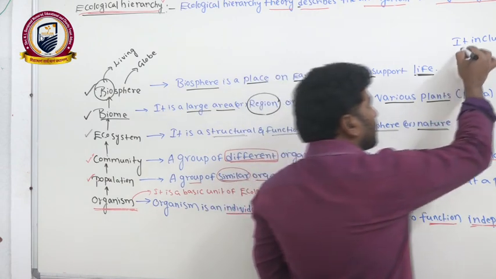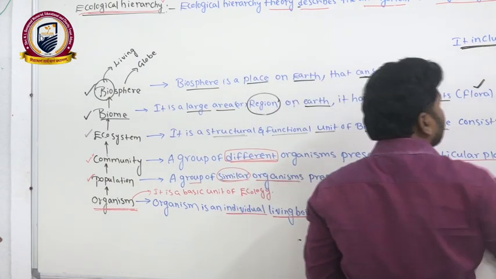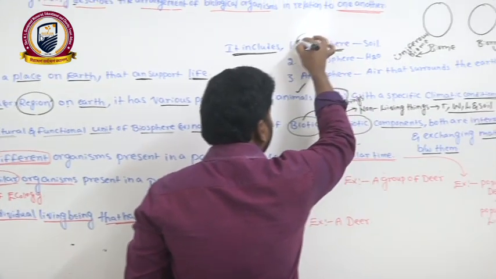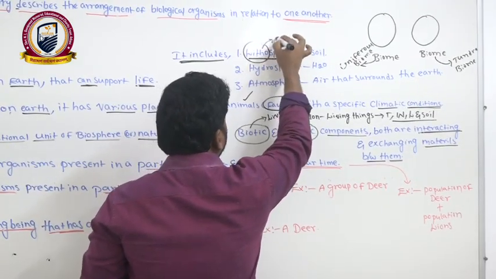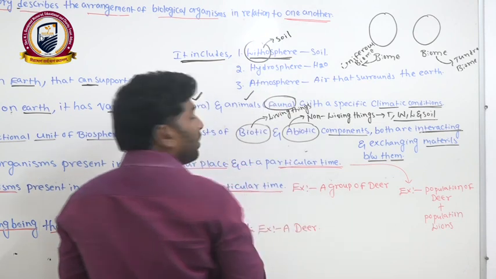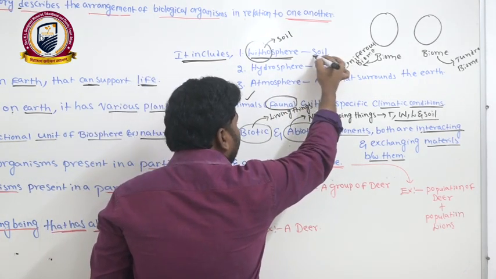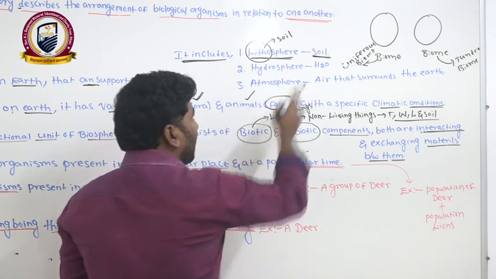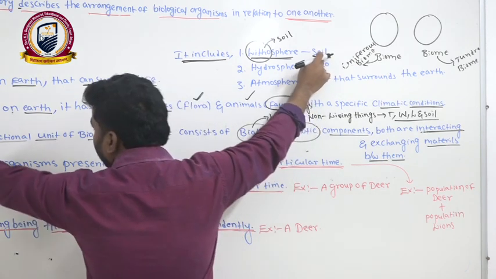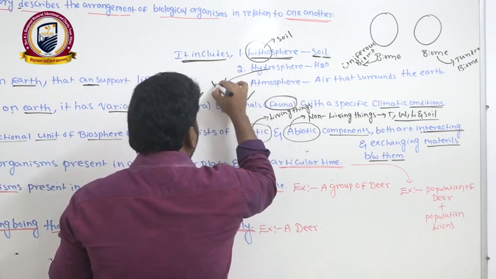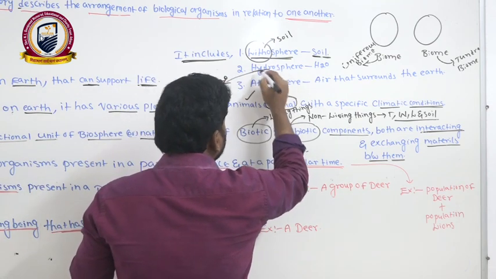This biosphere includes the lithosphere. Lithosphere means litho, meaning soil. And on the soil we have seen many living organisms. This also comes under the category of the biosphere. And hydro, meaning we know, is water.